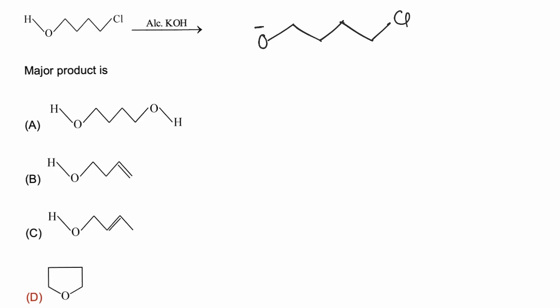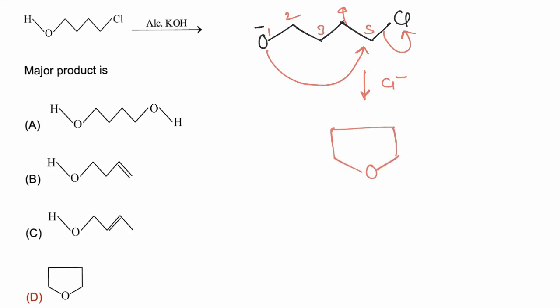Now this alkoxide ion will act as nucleophile and donate pair of electrons to carbon, as oxygen donates electron pair to carbon, carbon chlorine bond is broken and Cl is removed as negative ion. So 1, 2, 3, 4 and 5 membered ring is formed. So this is the final product formed in the reaction, and hence correct answer is D.